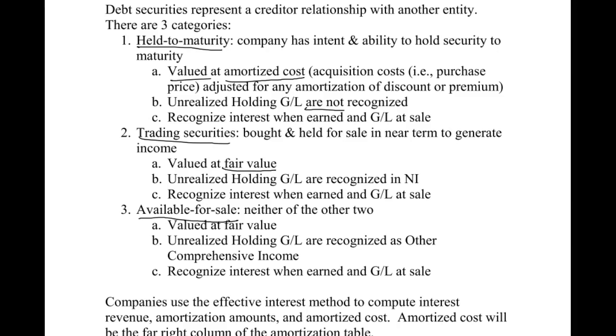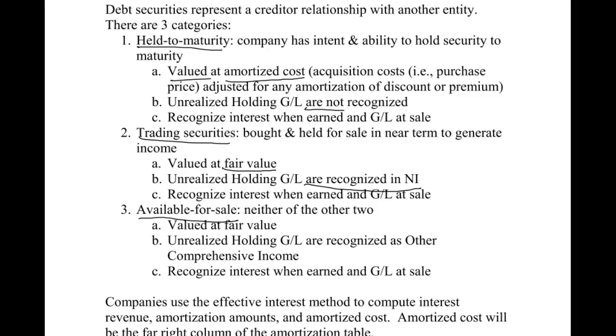On every balance sheet date, we're going to adjust whatever the value of the bonds on our books is. We're going to bump that up or down to the fair market value to record on the balance sheet. We do this by recognizing unrealized holding gains and losses each period, and notice here they are recognized in net income. And then C, once again, is the same. We're going to recognize interest revenue when it's earned and a gain or loss at the sale.